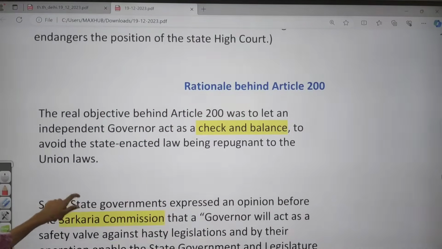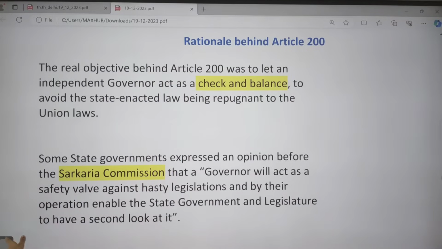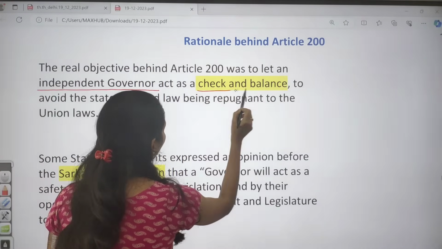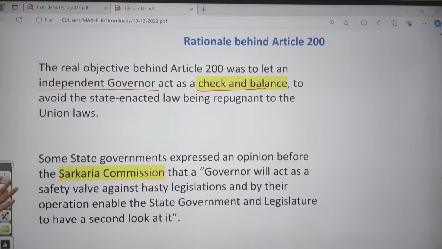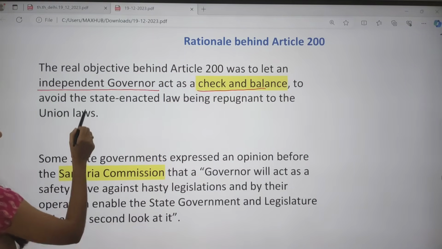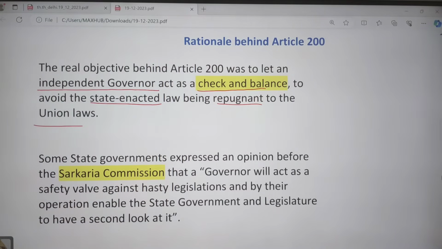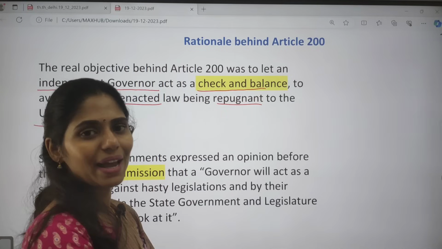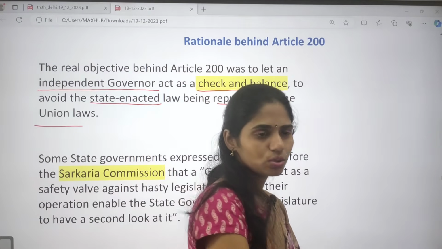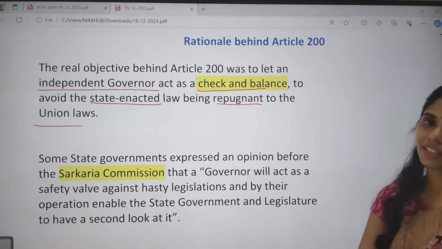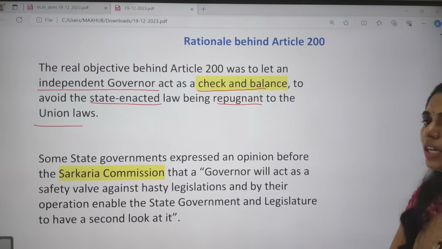What is the rationale behind Article 200? The real objective behind it is to let an independent governor act, as well as provide a check and balance to avoid state-enacted law being repugnant to the union laws. Whenever the state legislature passes a bill that is not according to the constitution, or is changing some provisions, or has contradictory things with the union laws, the governor's assent will act as a check and balance.